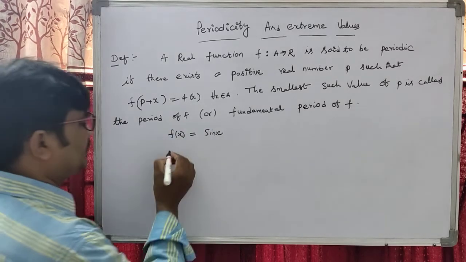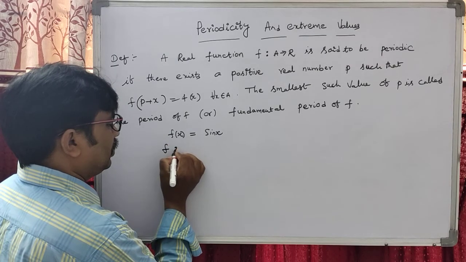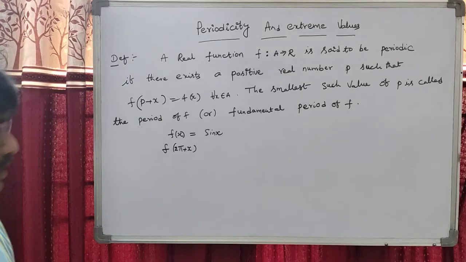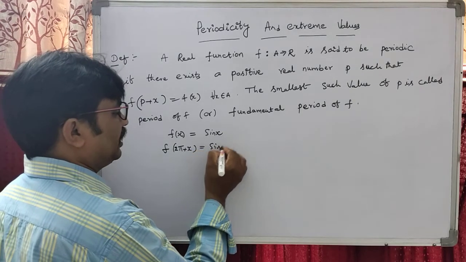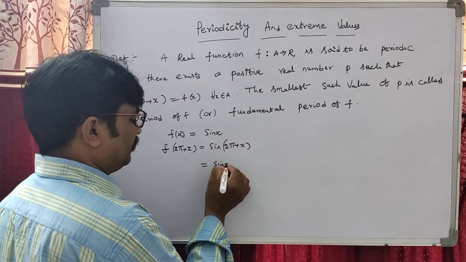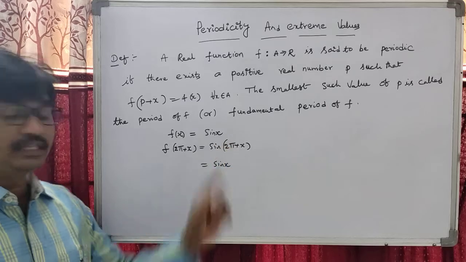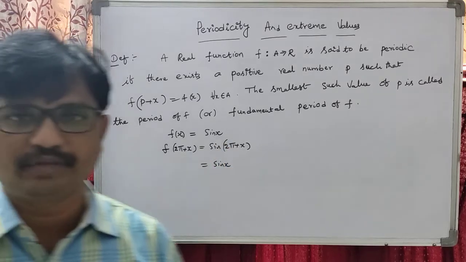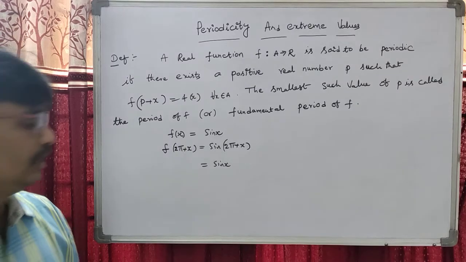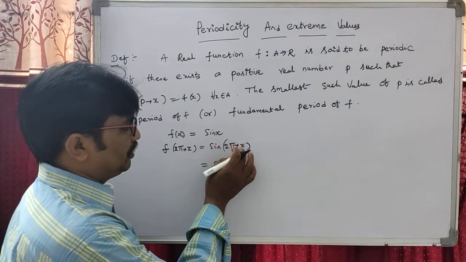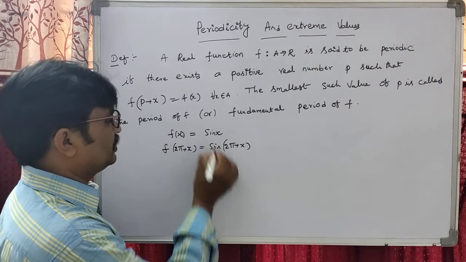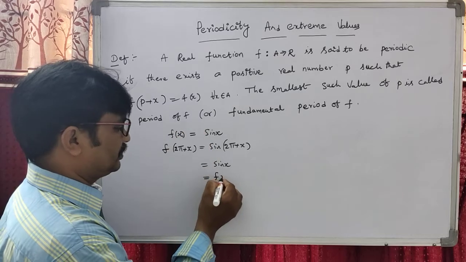So, dear students, on both sides we are taking 2 pi plus x. Now this can be written as sin of 2 pi plus x equal to sin of x. 360 plus theta is in the first quadrant. Sin is positive, all trigonometric ratios are positive. Therefore, sin of 360 plus theta is sin theta. So f of 2 pi plus x is sin x, which is f of x.